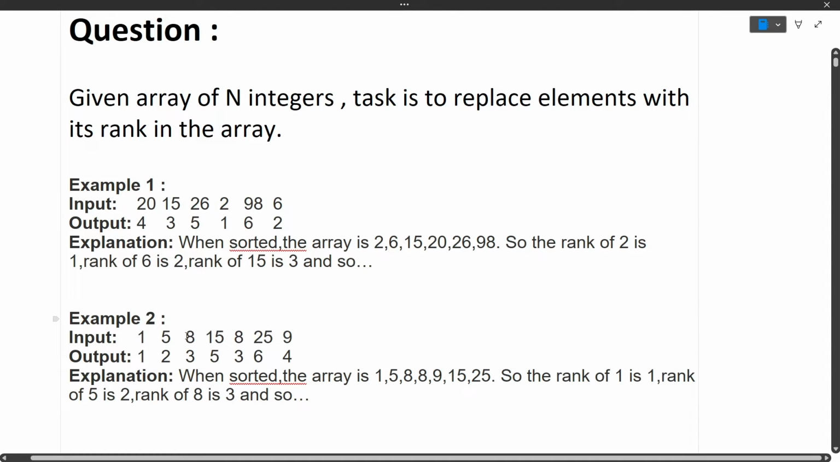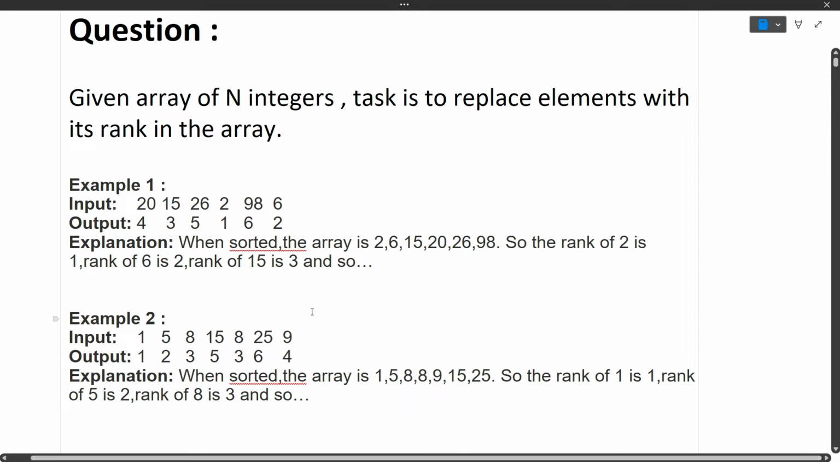In this sorted order, the first 8 will come on the third rank. Therefore the second 8 will also be given the third rank only, and then the number greater than 8 will be given the fourth rank, not the fifth one. So the highest rank here is 5, but the elements in the array are 6. If the elements are the same, then only one rank will be given to both of those elements. I hope now the question is clear to you.